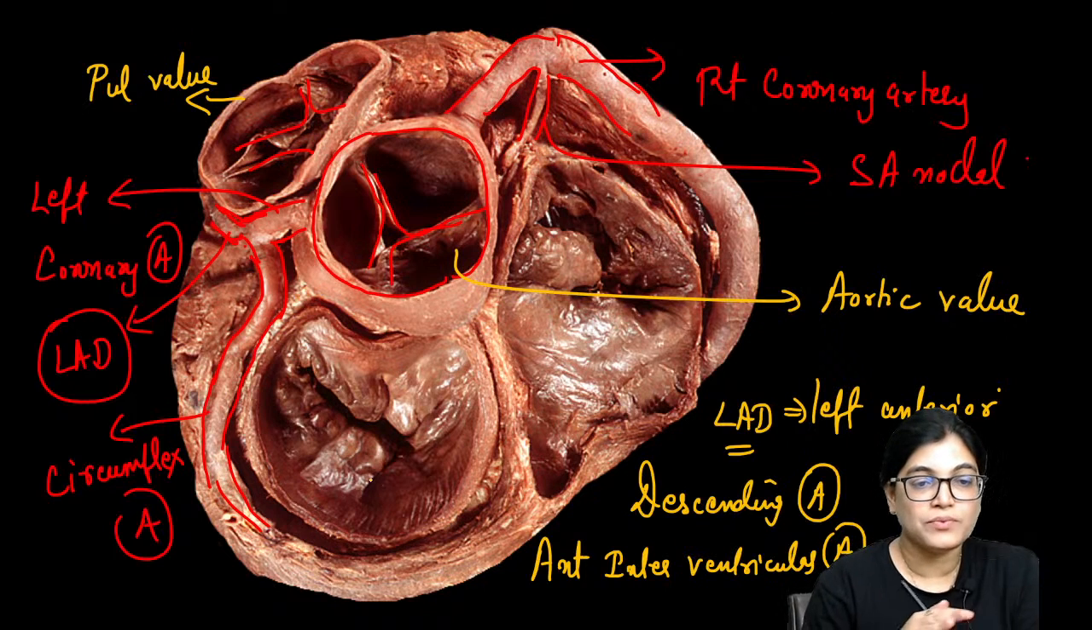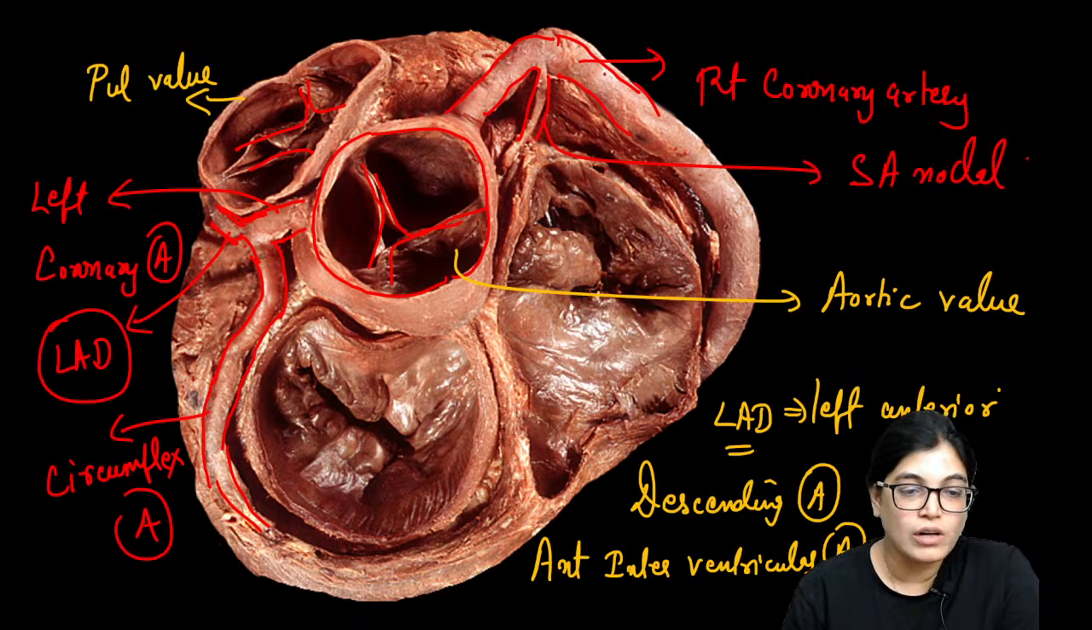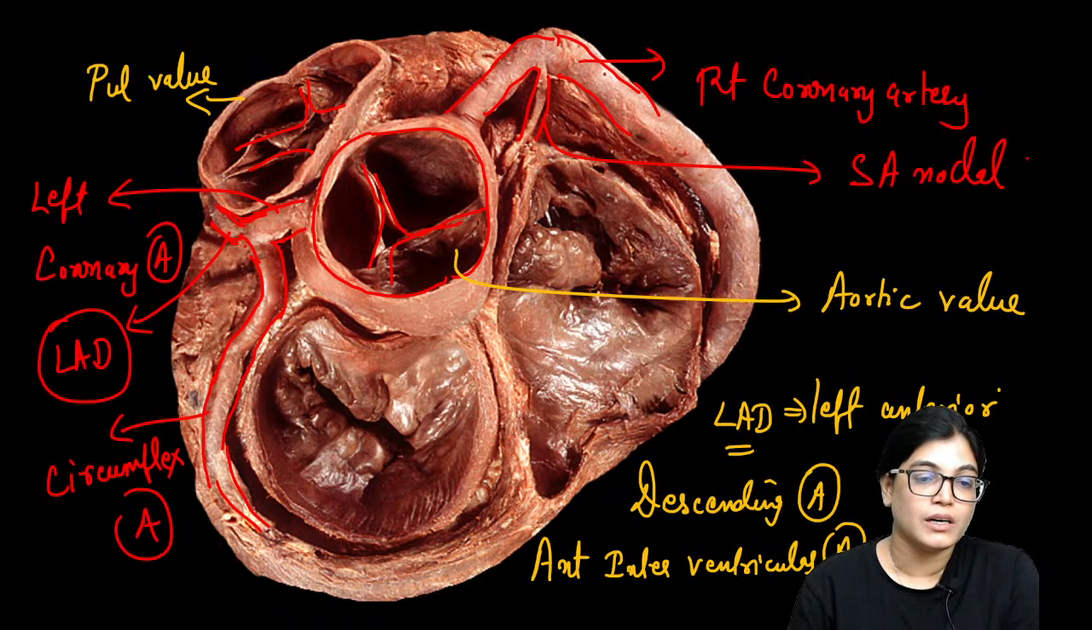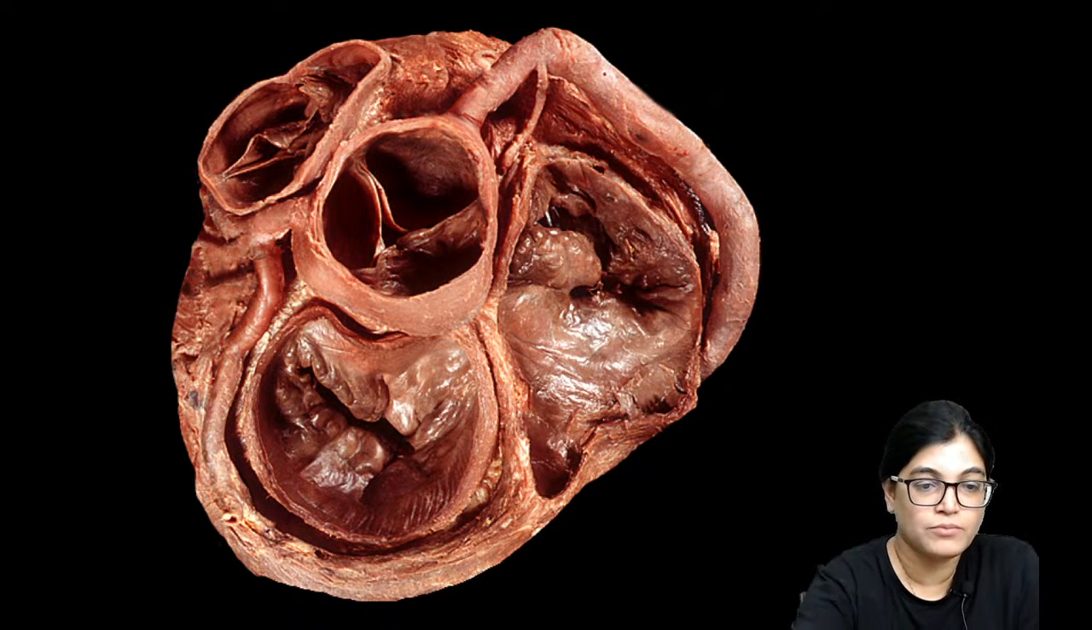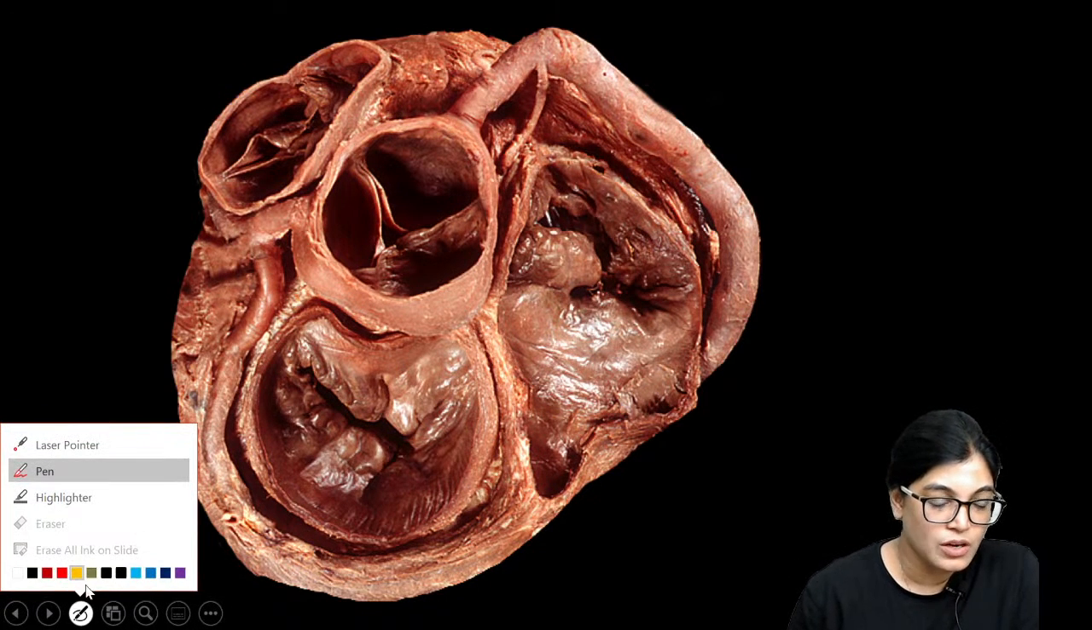So with this, we have finished the coronary arteries seen in this cadaveric image. I also want to give you the details of the right and the left atrioventricular orifice. So let me again move on to this diagram itself. We have completed the labeling of all these parts. Now coming to the atrioventricular orifices.